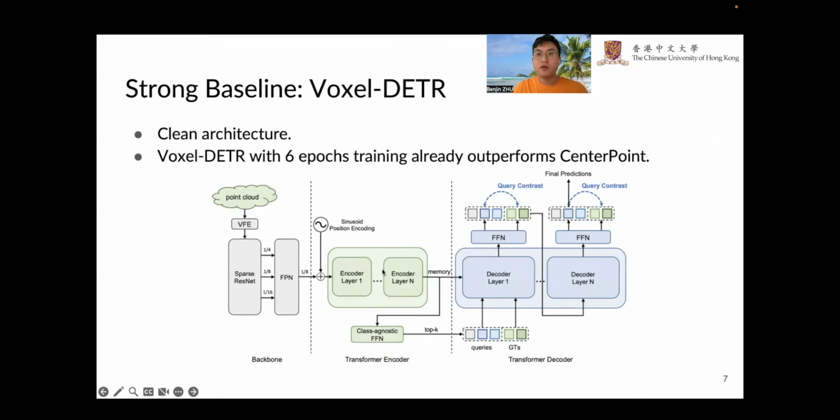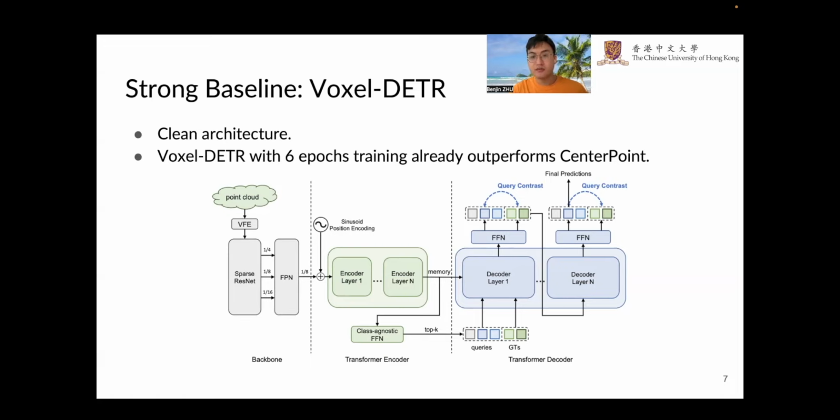We first build a simple and strong baseline named Voxel-DETR. It takes in a voxelized point cloud as input and uses a sparse ResNet FPN backbone to extract dense BEV features. These features are further processed by the transformer encoder. Then we introduce a class-agnostic RPN network to generate top-scored object proposals.